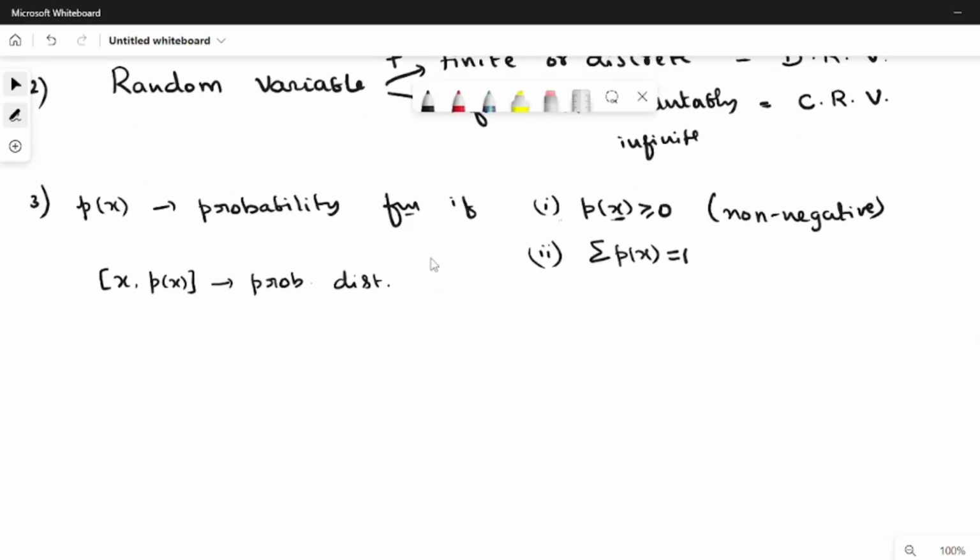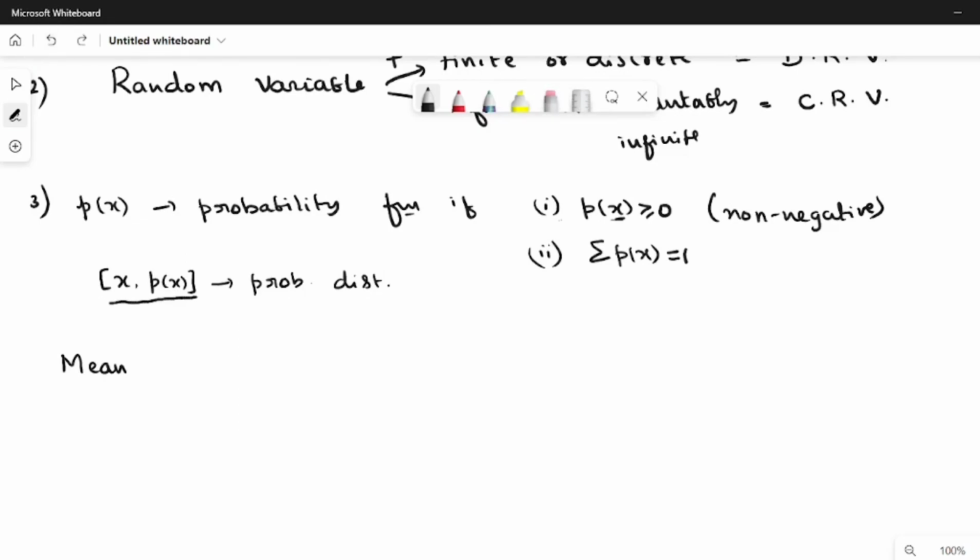Next, we have one more important definition: how to compute the mean, standard deviation, and variance of the given distribution for these random variables. So we have the mean. Usually we will be given the distribution like this.